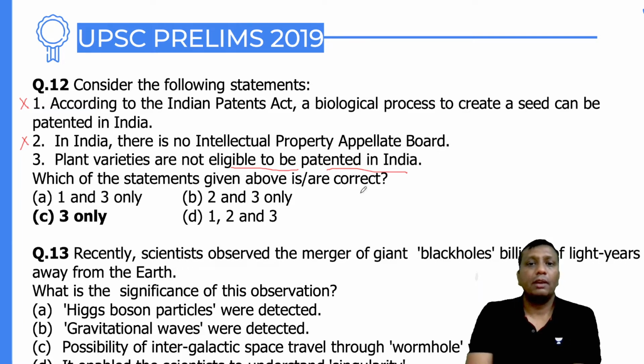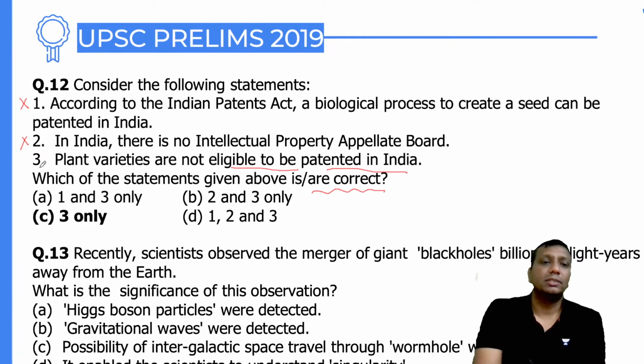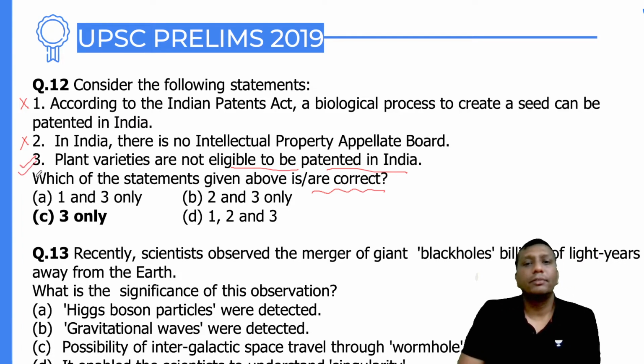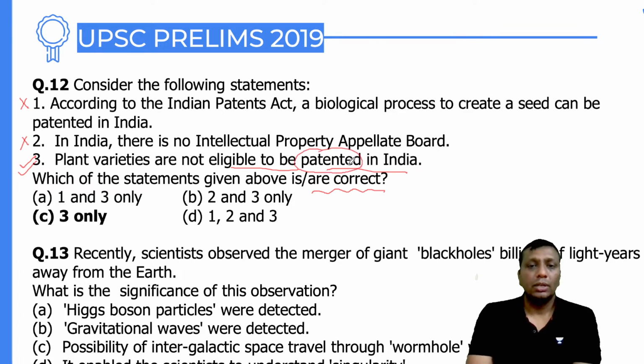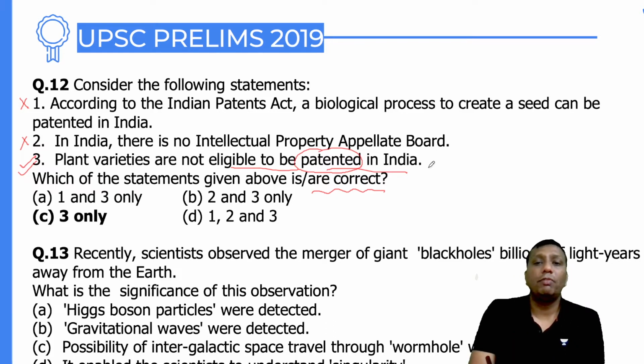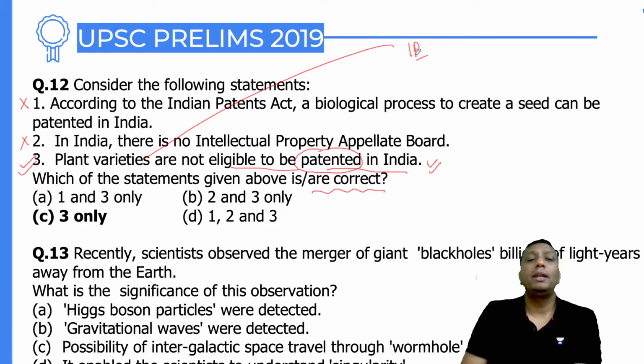See, guys, here which of the statements are right? Plant varieties are not eligible, this is right here, guys. Plant varieties are not eligible to be patented. See, patents are only for those which have industrial value. You people always remember, a patent is always for those that have some industrial value. So plant varieties generally are not eligible for a patent, and you must be clear, guys. Plant varieties are a part of intellectual property rights. The plant breeder gets it, but plant varieties never come into patent. This is right.